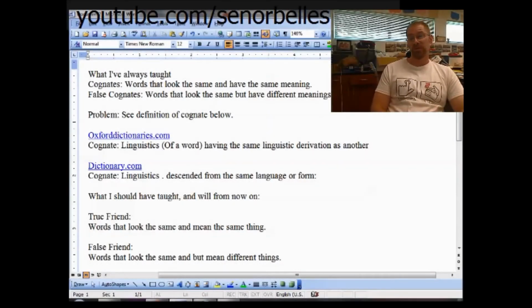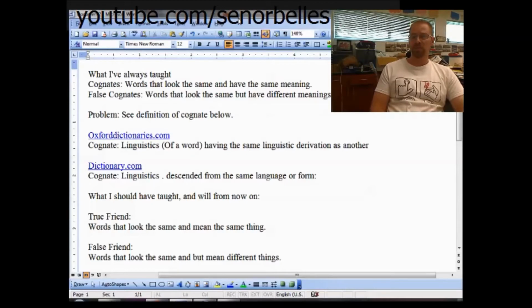This one will be talking about cognates, false cognates, and some other terminologies as well. So in the past, and pretty much my whole life, I grew up learning that cognates, I put it right here on the screen for you, are words that look the same and mean the same thing. And then false cognates are words that look the same but mean different things.